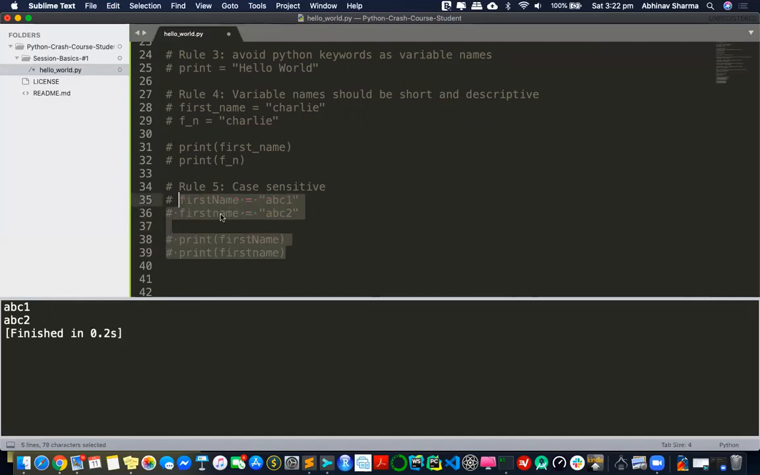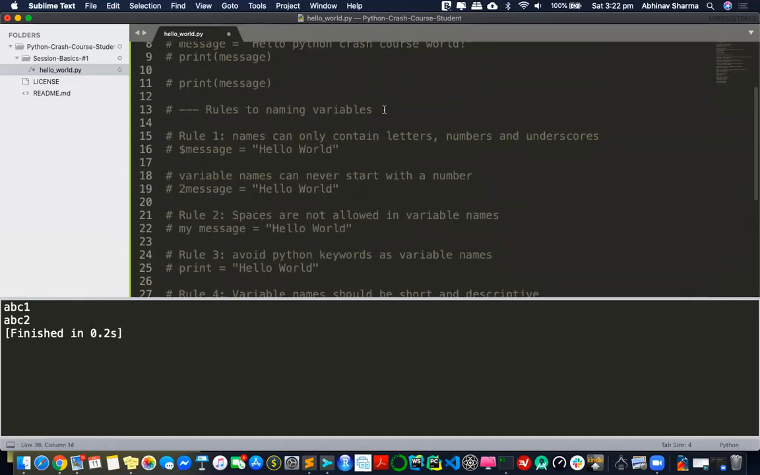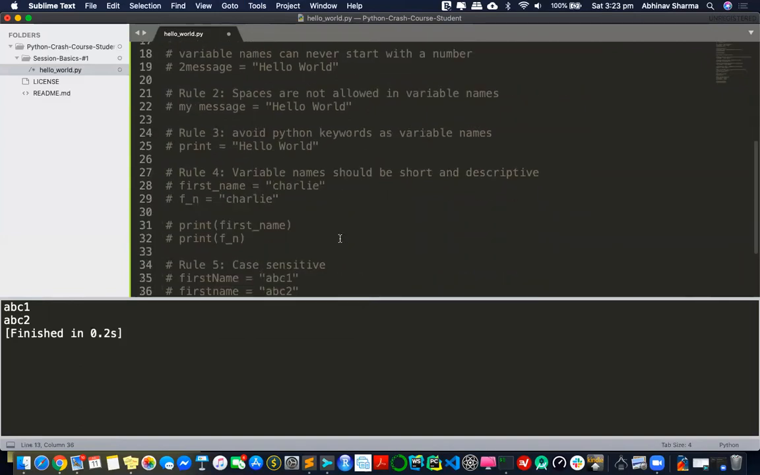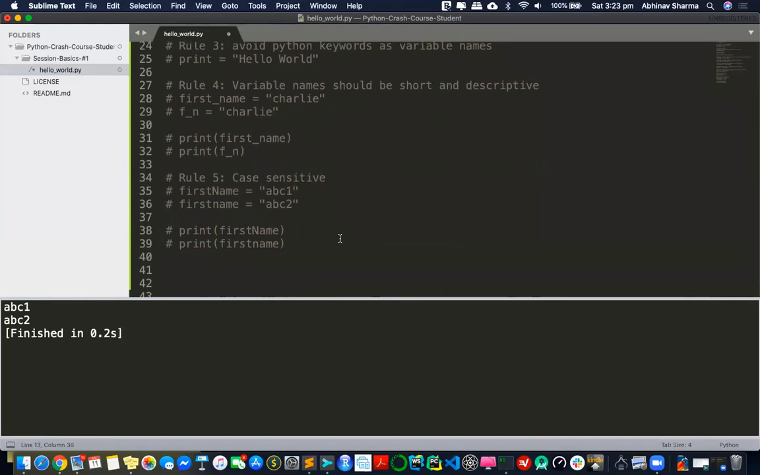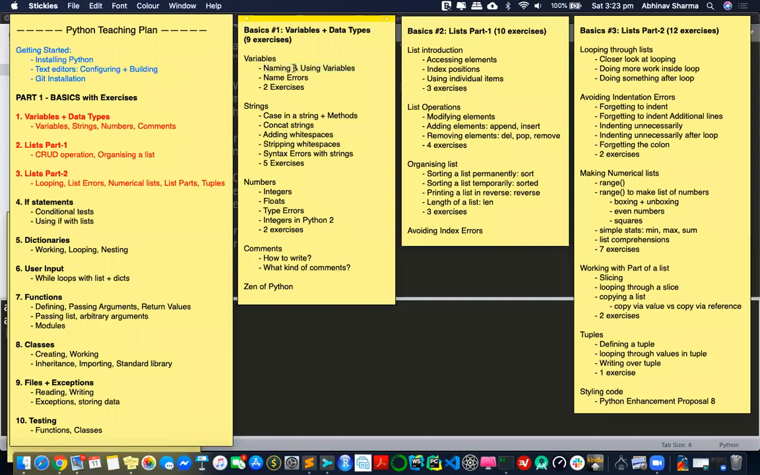So that's like the 5th rule, and that's enough. If you know these 5 rules, then you will eventually never end up with a very bad variable name. Those 5 rules are enough to understand how variable naming convention works. So that was the naming and using variables.